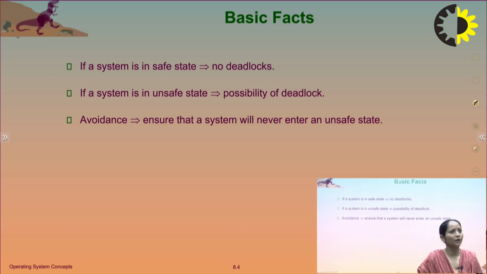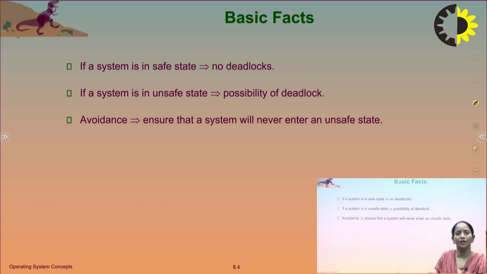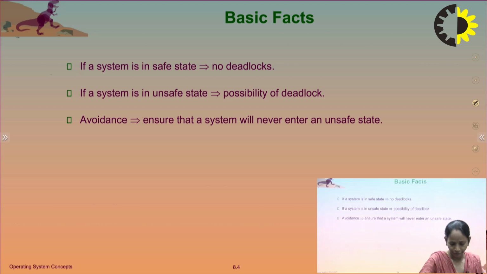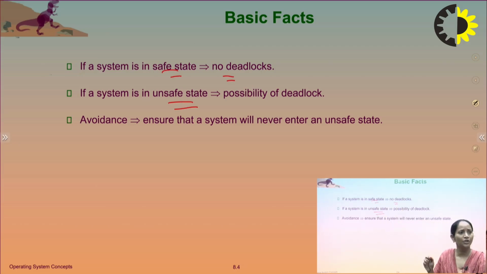There are some basic facts. If a system is in a safe state, I repeat this point, then there is no deadlock. What is the safe state? If there exists a safe sequence, meaning every process can complete its execution in some order, then there is no deadlock. If a system is in an unsafe state, there is a possibility of deadlock.